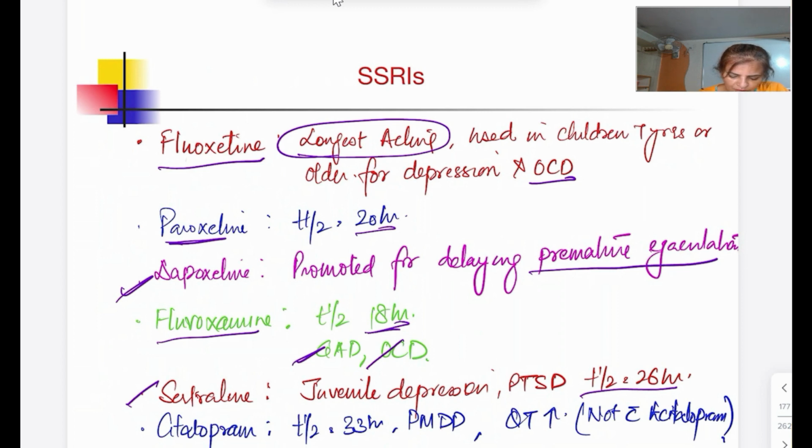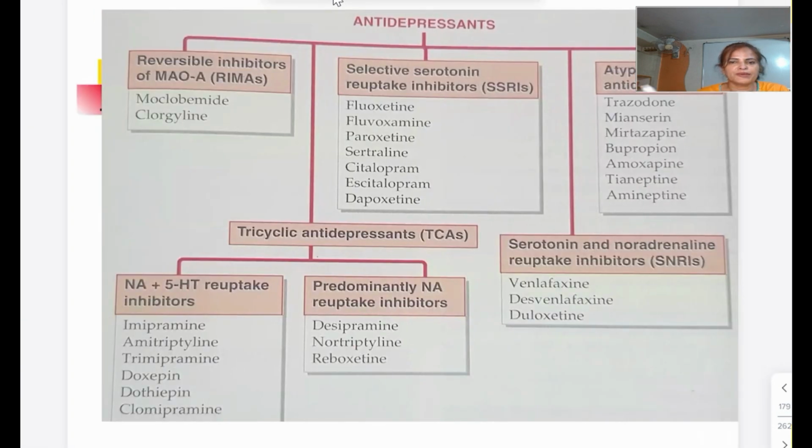Then citalopram, I have already told citalopram's half-life इतनी है. इसका क्या है? They are going to increase the QT prolongation. So cardiac side effects they are seeing. So this is all about the selective serotonin reuptake inhibitors. ठीक है. So far under the antidepressant drugs, the left is atypical antidepressants. So atypical antidepressant, atypical कौन सी है? जिनका mechanism of action typical जैसा नहीं है, थोड़ा हटके है. ठीक है, something different from the typical one, something different from the routine.